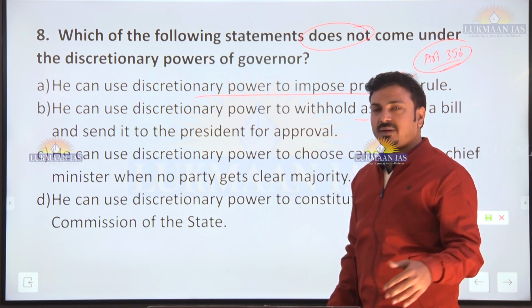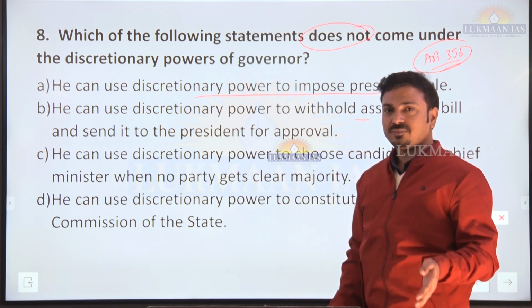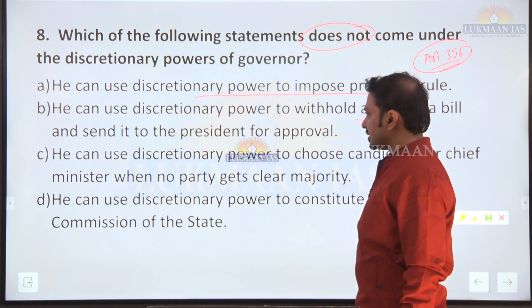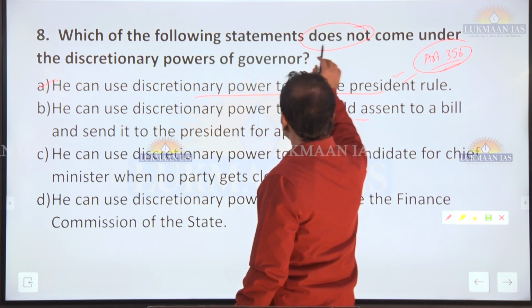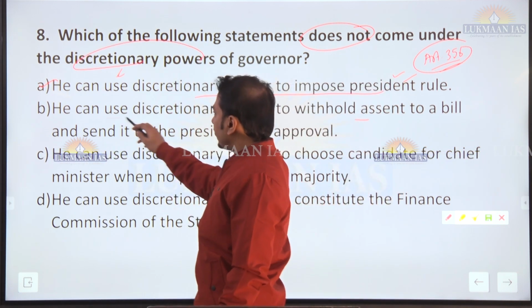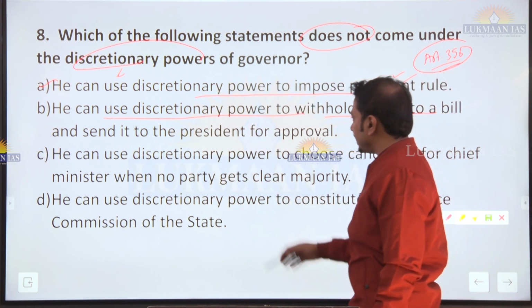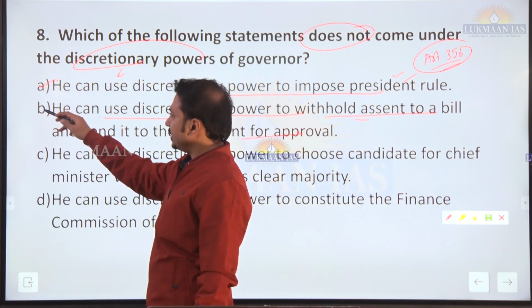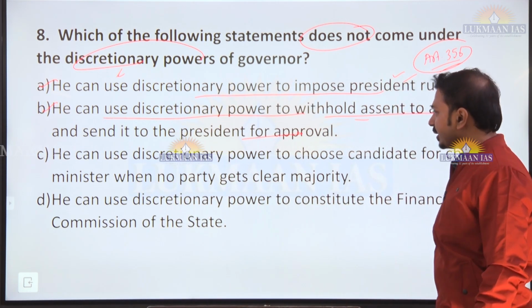The governor is not supposed to act according to the aid and advice of council of ministers headed by chief minister in this case. So we can say that this is correct here, or simply it is part of discretionary powers. He can use discretionary power to withhold the assent to the bill and send to the president for approval. Of course, it is also discretionary power. Here again the advice of chief minister or council of ministers is not required.